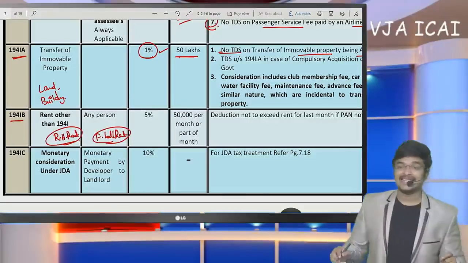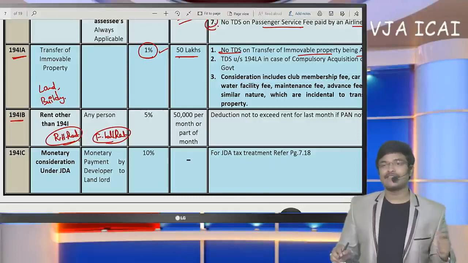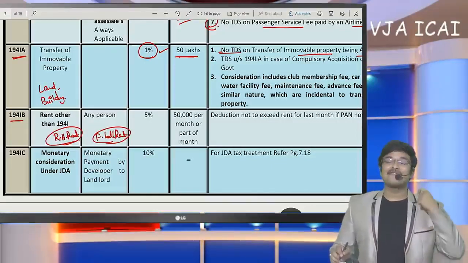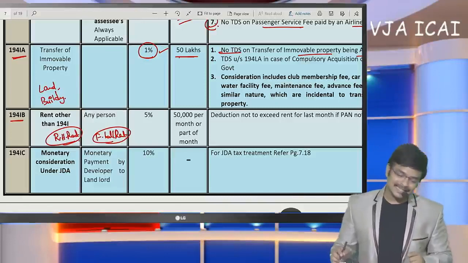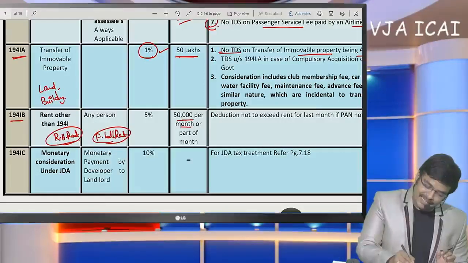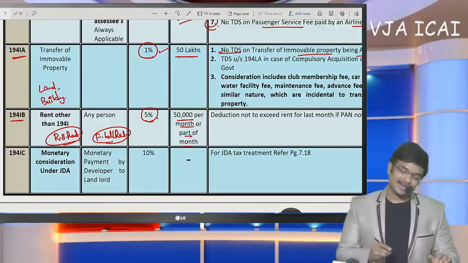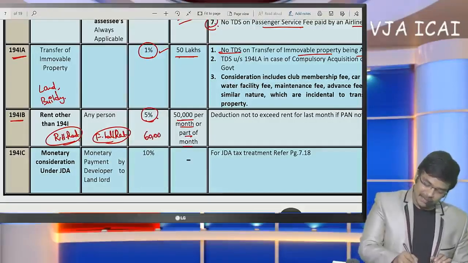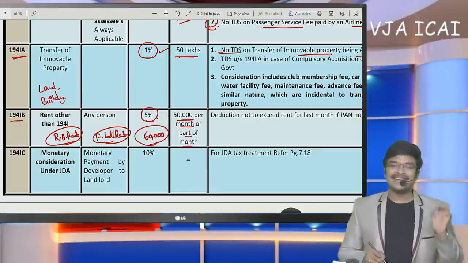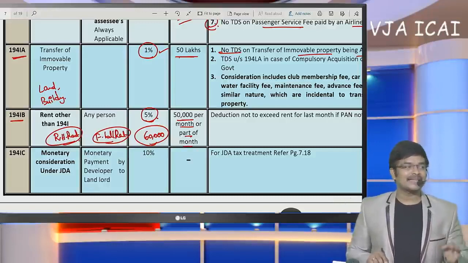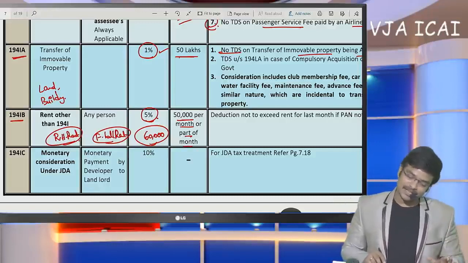But here, residential rent or function hall rent, if you are going to pay rent for personal use, in such a case, if the rent amount exceeds 50,000 a month, 5% TDS has to be deducted. If house rent of 60,000 per month is being paid, then TDS under section 194IB at the rate of 5% has to be deducted is the conclusion.